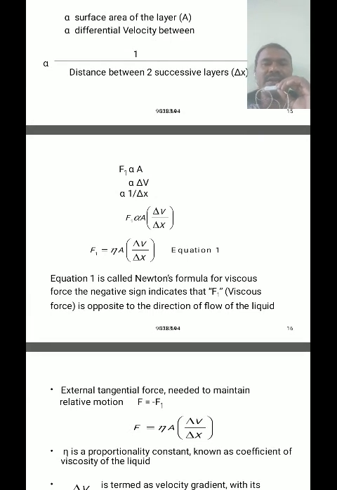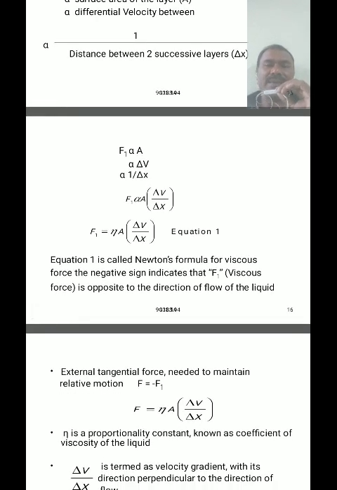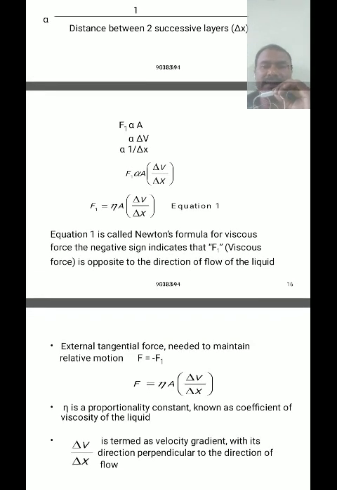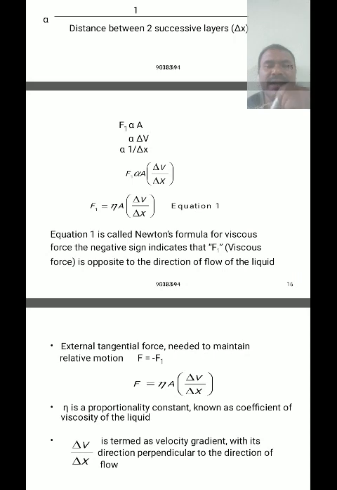So according to Newton's viscous force, the force is directly proportional to the cross-sectional area of a layer, and directly proportional to the velocity gradient, that is delta V by delta x. So F1 is proportional to A into delta V by delta x. Here delta V by delta x is called a velocity gradient. In place of proportionality, we write a proportionality constant. That means F1 is equal to eta into A into delta V by delta x, where eta is called a proportionality constant, and it is also called the coefficient of viscosity.